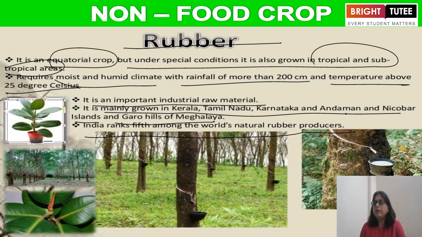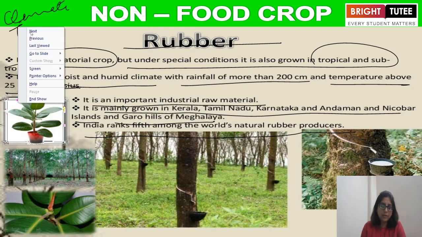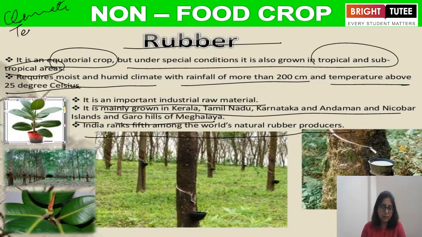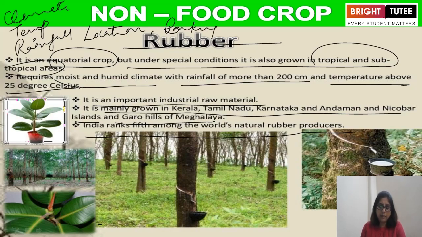See, what you have to learn in all these is the climate, temperature, rainfall, location, ranking, or production. These are the five common things which you need to learn about all the crops.